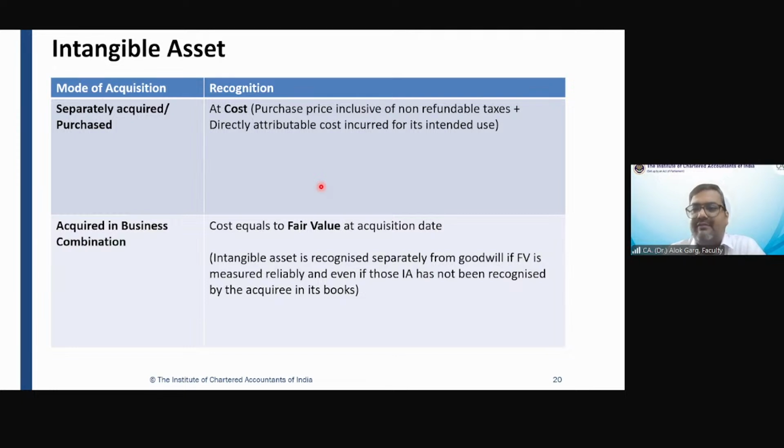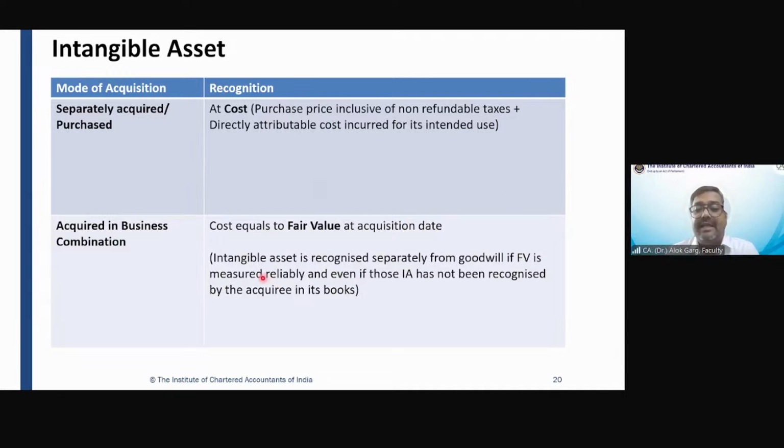3,000 crore is the fair value of the total net assets. 800 crore is the fair value of this formula. This Sun Pharma needs to capitalize as an intangible asset. What is remaining? 5,000 minus 3,000 minus 800. What is remaining? 1,200 crores. The remaining 1,200 crores will go to goodwill. Goodwill is the residual amount, right? If you are not able to determine the specific intangible asset, the remaining value goes to the goodwill, right?